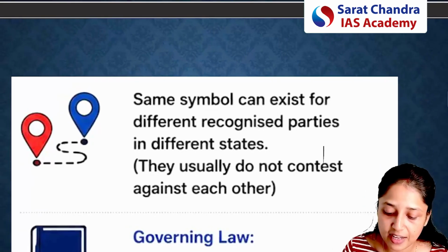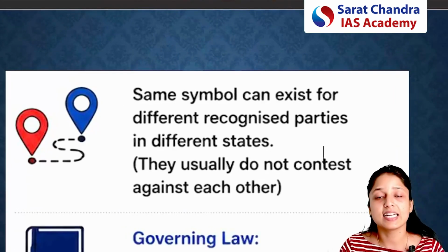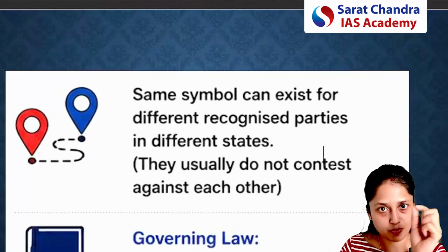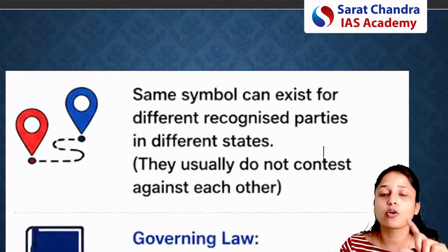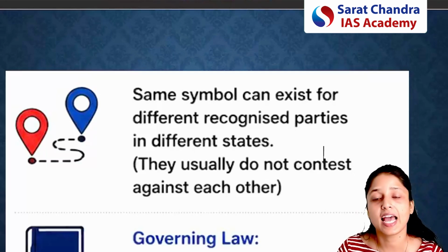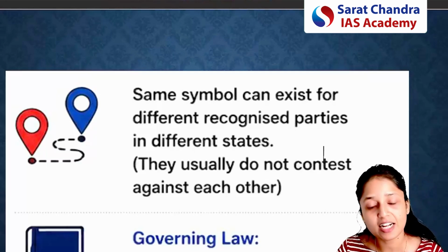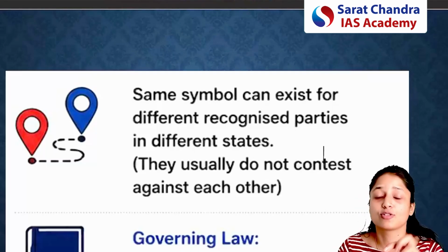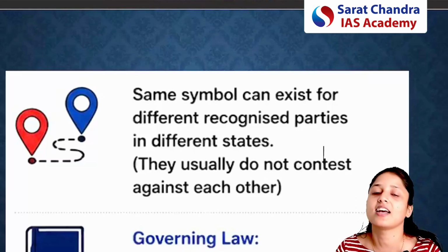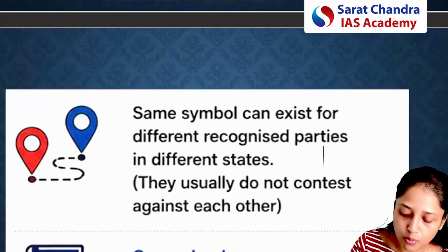So if UPSC gives a statement in the prelims that there is a possibility, so please underline the word possibility, that there is a possibility that two recognized political parties in India have the same symbol. So is this statement correct or incorrect? Here this statement will be correct, because the question is saying there is a possibility. So what is that possibility?